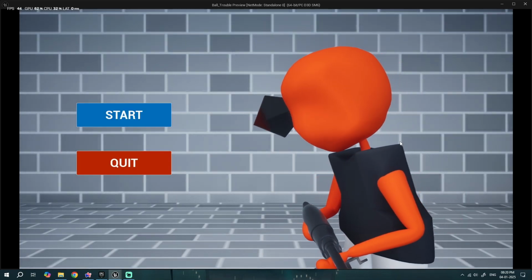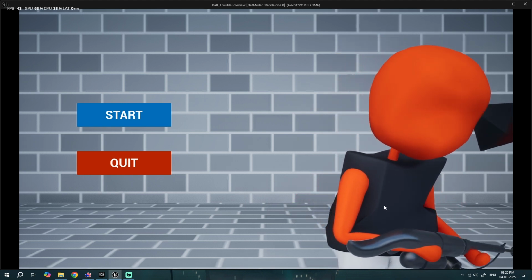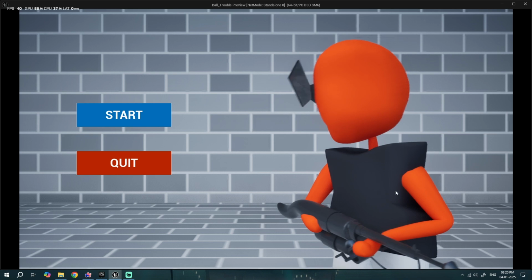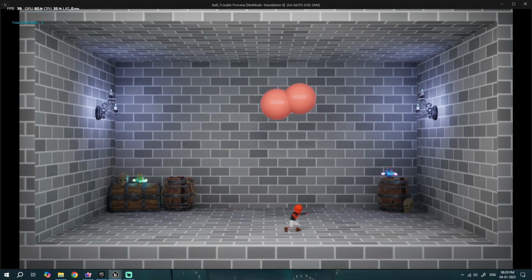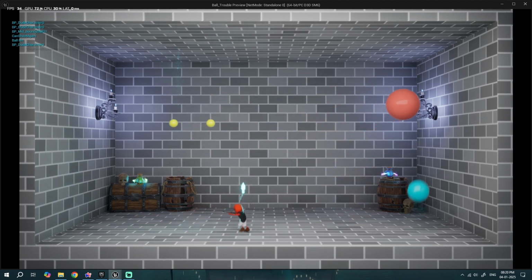We got a cool main menu. You can see how bad the model is. I also decided to keep the colors the same, not exactly the same but only two or three colors, so that it's easy to understand. Okay, there we go. Now it's working nicer.